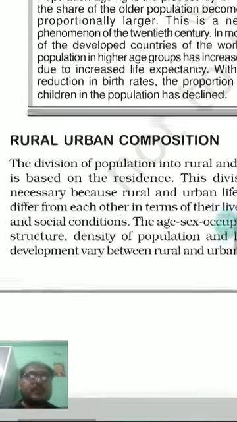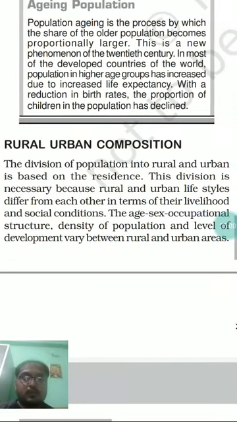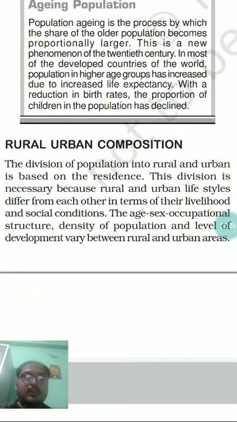Okay, now the next topic which we need to look at here is rural urban composition. We already studied things related to this in our Part B book, chapter 1. There also we had seen the rural urban composition of India with respect to different states of India, but that data is all about India only. Here we will look at the theoretical part, the full details of theories, with respect to the world over.